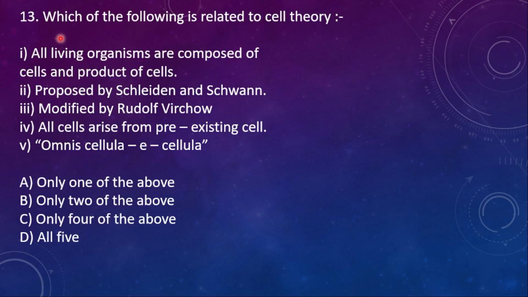Question number 13. Which of the following is related to cell theory? All living organisms are composed of cells and products of cells. Second one, proposed by Clidden and Swan. Third one, modified by Rudolf Virchow. Fourth one, all cells arise from pre-existing cells. Fifth one, omnis cellulae e cellula. So among these all, every sentence is related to cell theory only. So the right option is all 5.